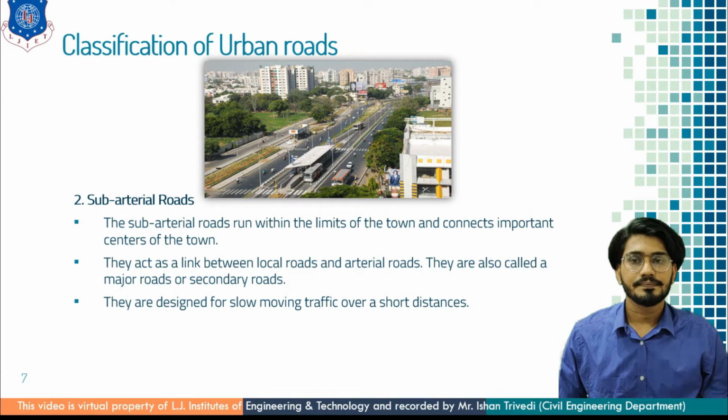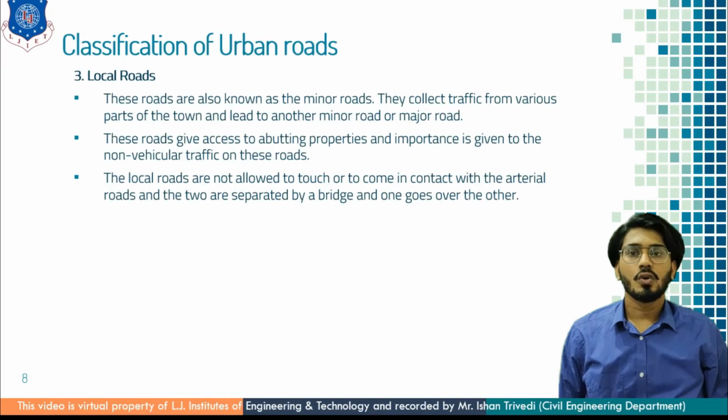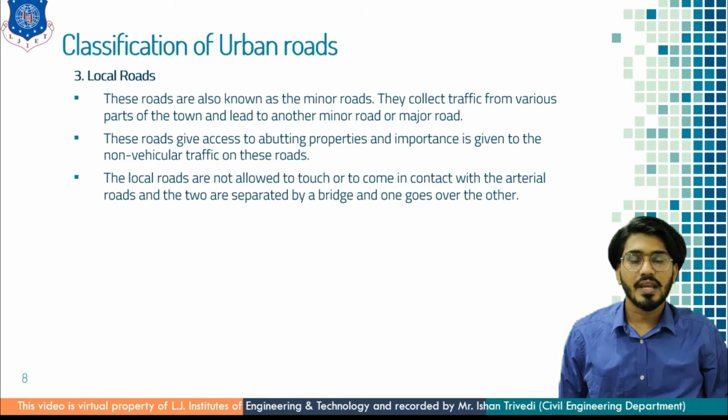Next is local roads. Local roads are also known as the minor roads. They collect traffic from various parts of the town and lead to another minor road or major roads. Understand here, local roads are not directly connected with arterial roads. They are separated by means of overbridges or underpasses. Understand this? They are separated by overbridges or underpasses. They are not directly connected with each other.